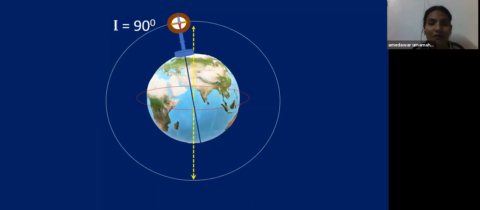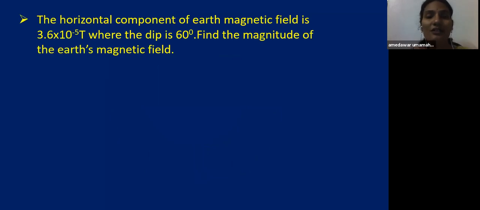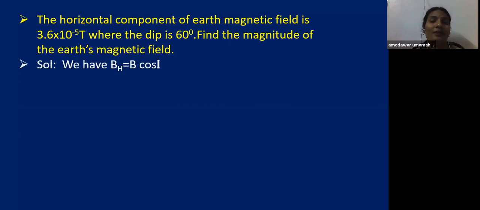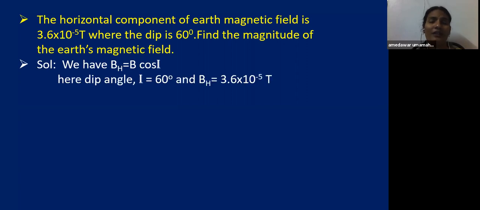Let us do an application problem. The horizontal component of earth magnetic field is 3.6 into 10 to the power of minus 5 Tesla, where the dip is 60 degrees. Find the magnitude of the Earth's magnetic field. Children, as we know, what is the relation between dip angle, the Earth magnetic field and the horizontal component of the Earth magnetic field? Yes, that is BH is equal to B cos I. Then we can write cos I equal to BH by B. Here the dip angle is I, which is given as 60 degrees.